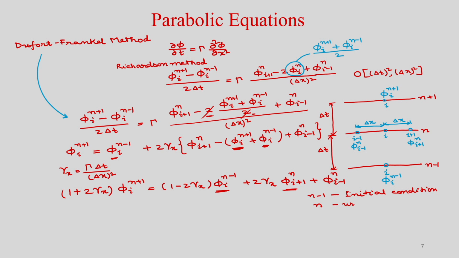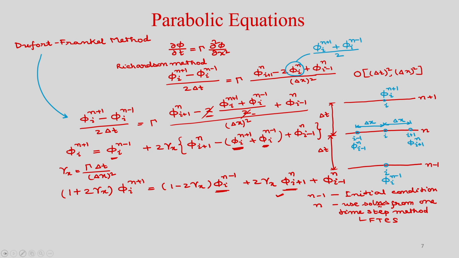So, use solutions from one time step method, okay, such as FTCS, forward time and central space. Okay. So, now you have the values available at n minus 1 after getting the solution from the one time step method. Now, you can use this Dufort-Frankel method, which is second order accurate both in space and time. Okay. So, that you will be able to use and solve this algebraic equation.